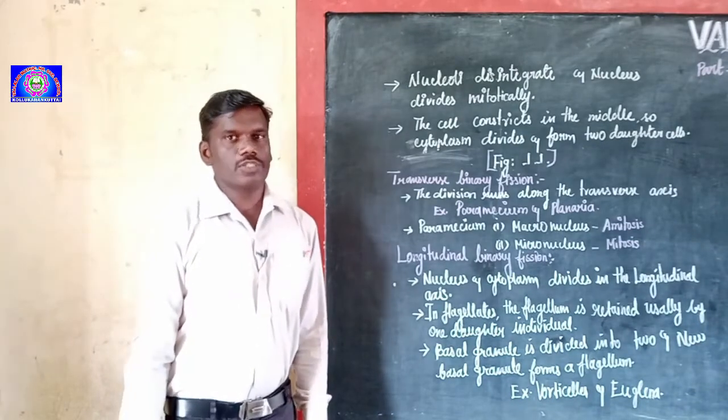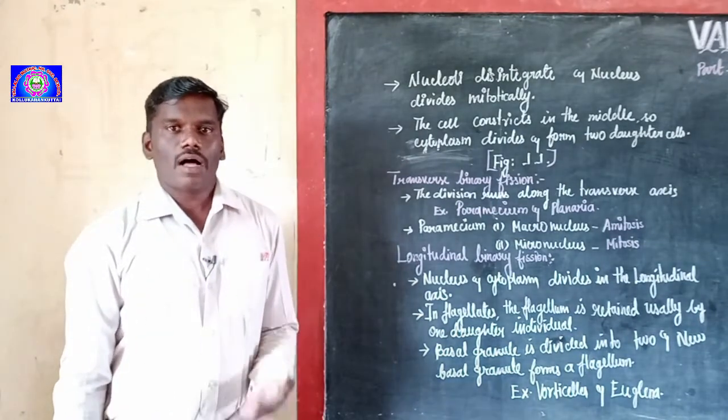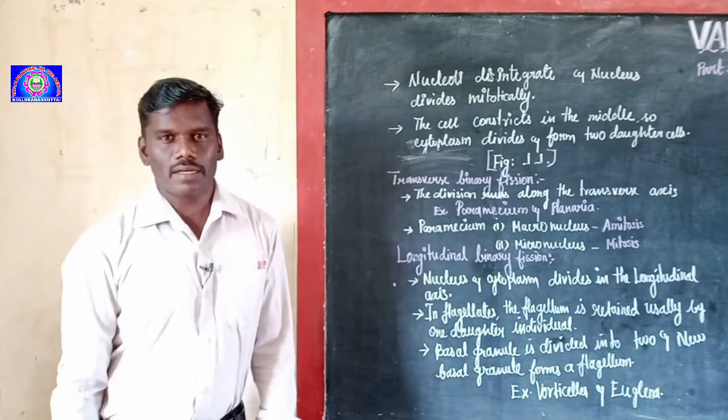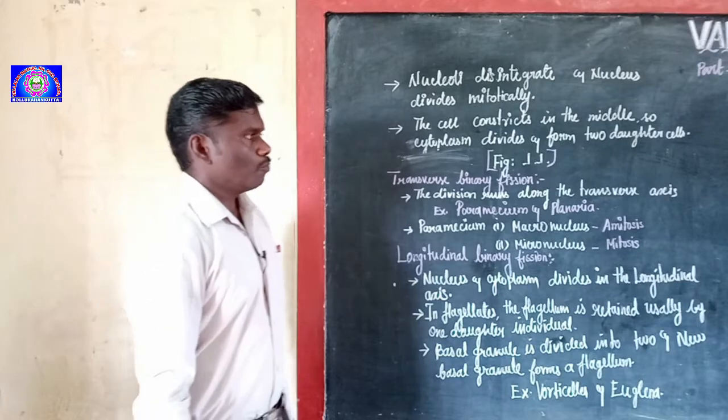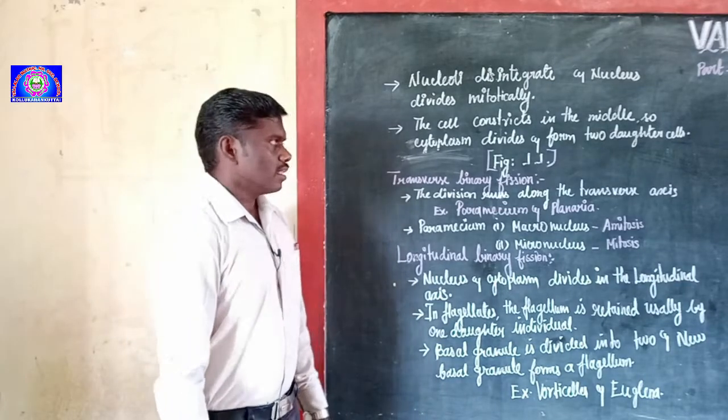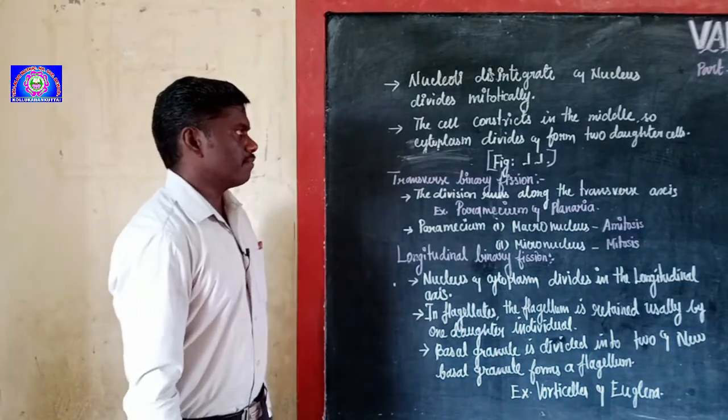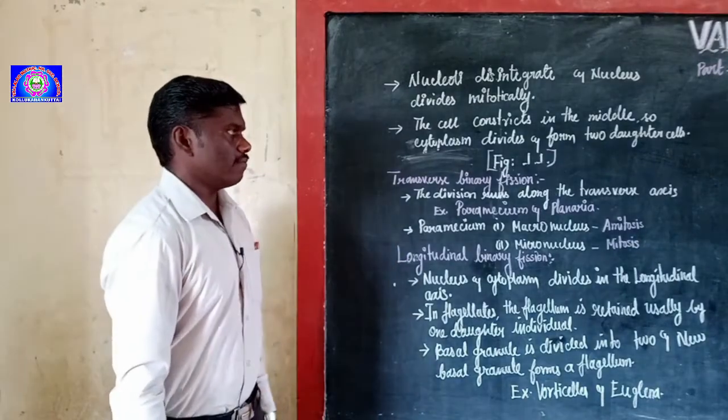The daughter individuals are identical to the parent. Please observe figure 1.1.